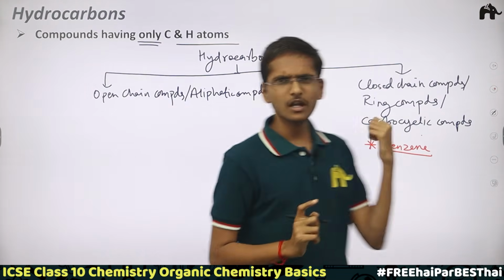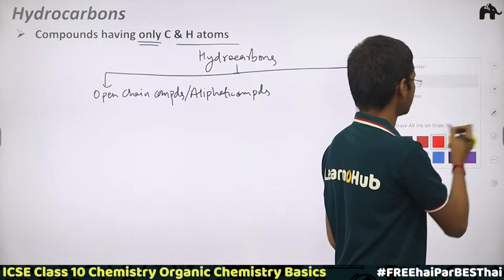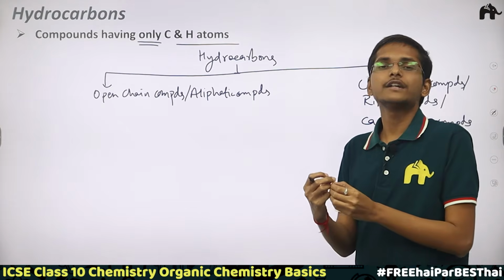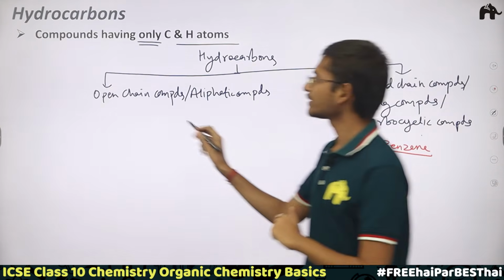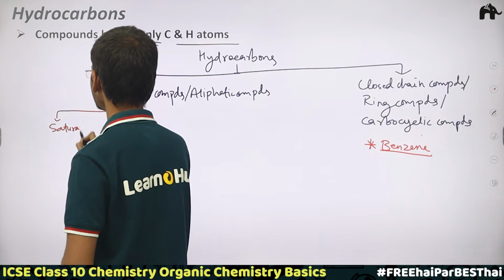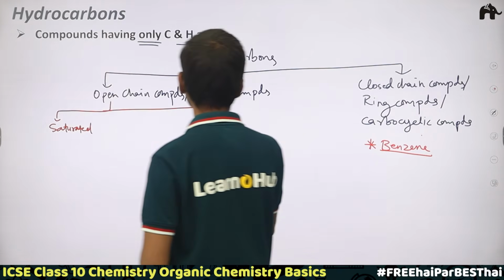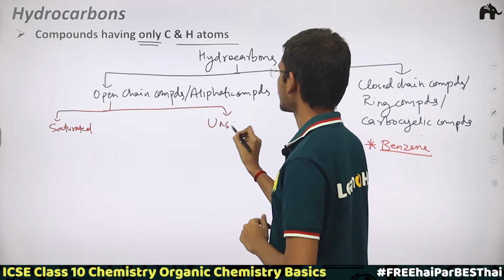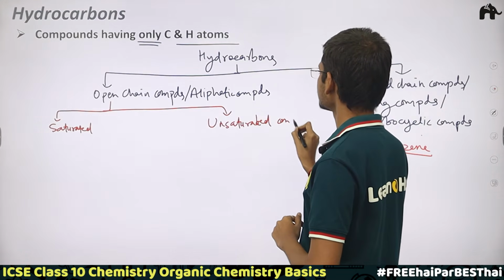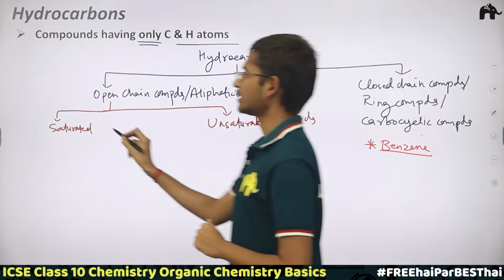Now moving ahead, these open chain compounds or aliphatic compounds are further divided into two types: saturated and unsaturated compounds. Now what are saturated and unsaturated?